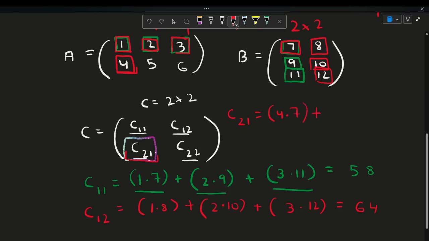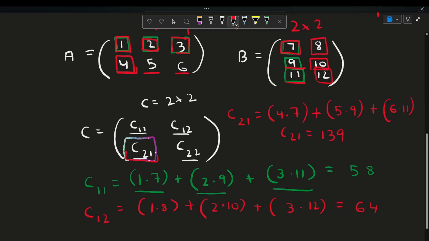plus 5 times 9. So again, you can see the pattern. You're going 1 to the right for the rows and 1 below for the columns, plus 6 times 11. So this would give C21 as 139.